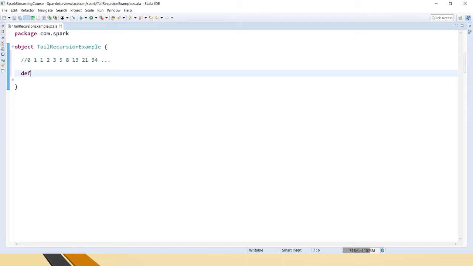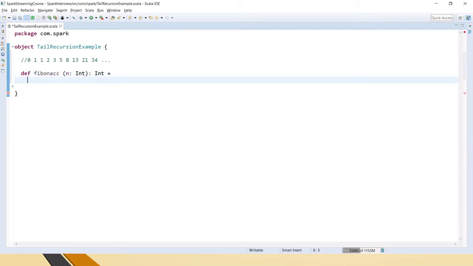Okay, so now let's create one method which takes the input as an integer. Because we should say 5, and if we say 5, 1 2 3 4 5, 5 iterations should complete and it should print the value. And the return type will also be int. And now what we will do is, this is the main function for Fibonacci.